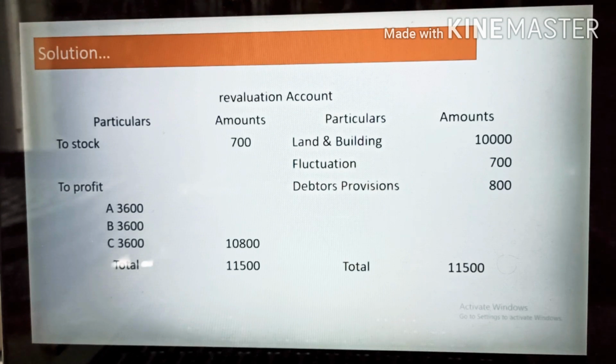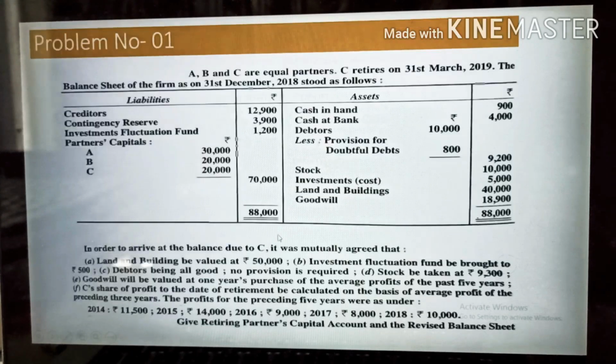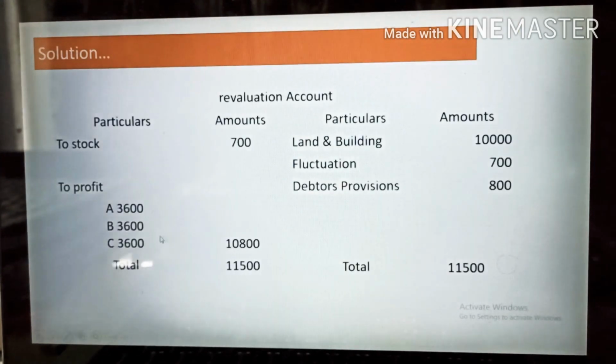See, once you add up, you will find that 11,500 has come, and after the adjustment of this stock of 700, you will find the value of rupees 10,800 is the profit in case of revaluation, and this profit you will distribute among all these three partners in their profit sharing ratio. In the question the profit sharing ratio is given as equal, so that's why I have distributed this profit in equal ratio. I have divided this 10,800 by 3 because all will be getting in the equal ratio, so the amount will come 3,600, 3,600 and 3,600 in this case. So we have prepared this revaluation account.